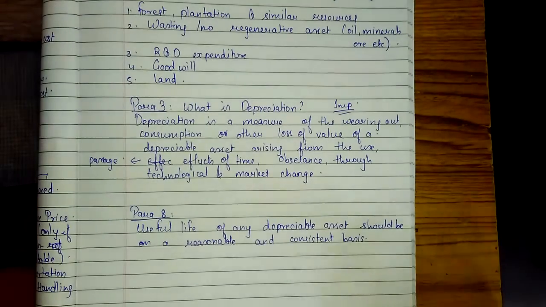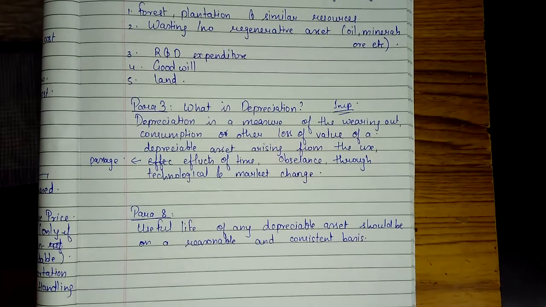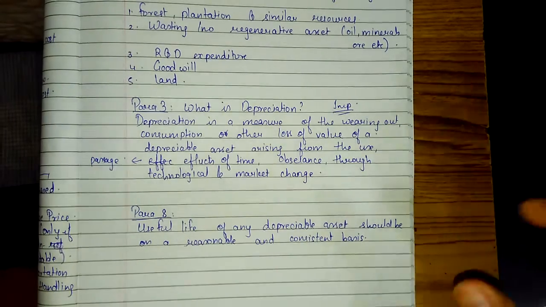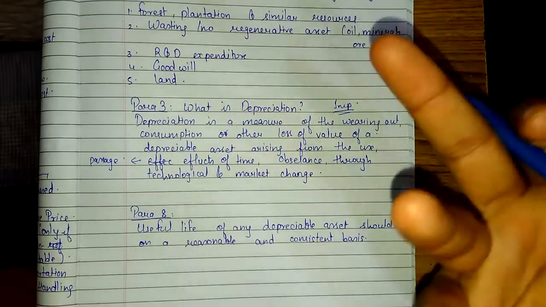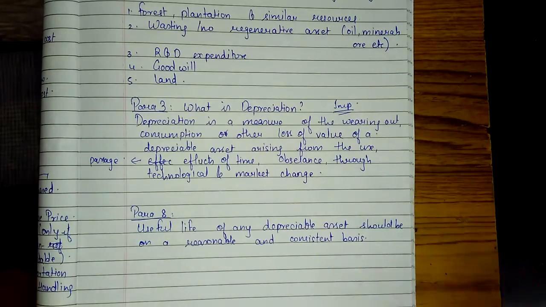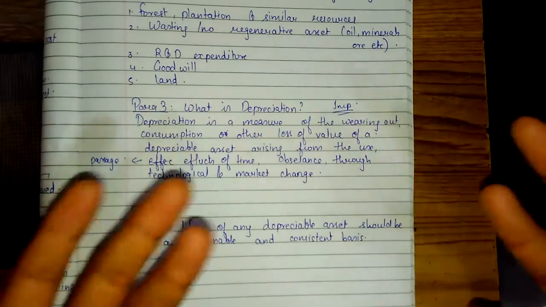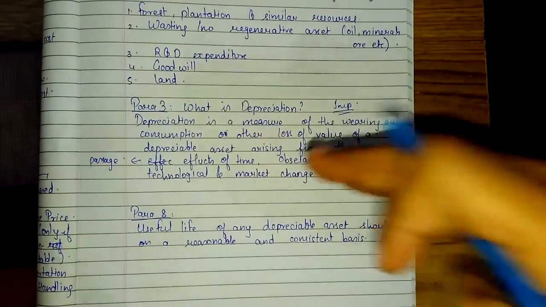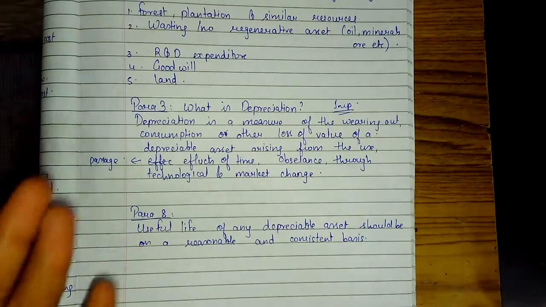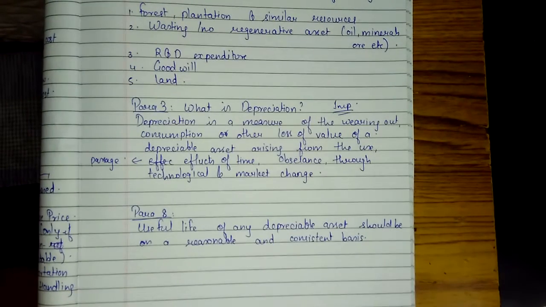Now para 20, what does para 20 say? Para 20 says depreciation amount should be allocated on a systematic basis to each accounting period during the life of the asset. These are all small basic things that you know, but where it is given, you might ask your teachers. It is given in para 20 of AS6.